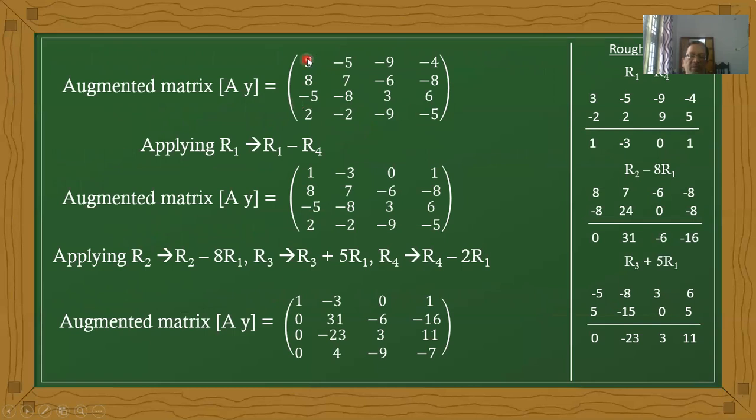First, the x values: 3, 8, minus 5, 2, minus 5, 7, minus 8, minus 2, minus 6, minus 9, minus 6, 3, minus 9, minus 4, minus 8, 6, minus 5. It is the y value, and here it is v, v2, v1, v2, v3. Now, what is the first step?